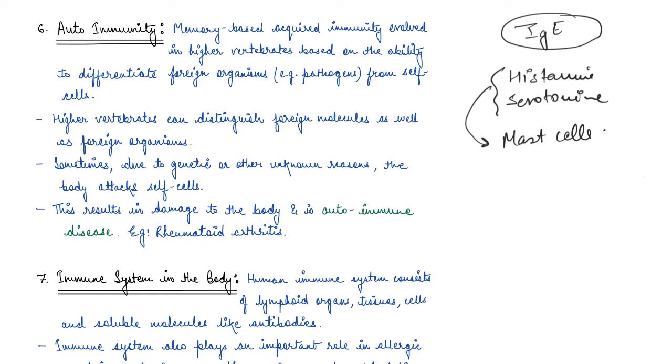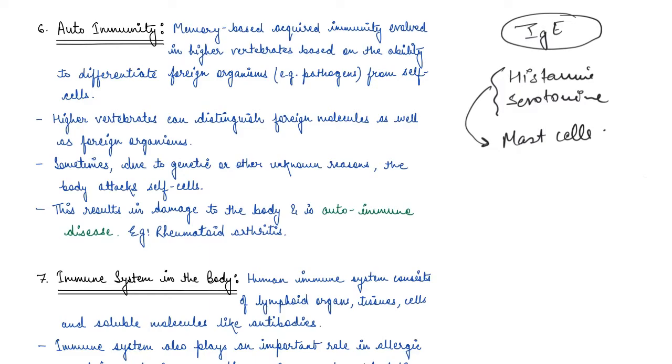So basically, higher vertebrates have the ability to distinguish various foreign molecules as well as foreign organisms, right? What happens is, there are certain autoimmune diseases as well, which are genetic disorders basically, where your body stops recognizing self cells, the cells which are already present in the body, and starts attacking them as well, which causes damage to the body.